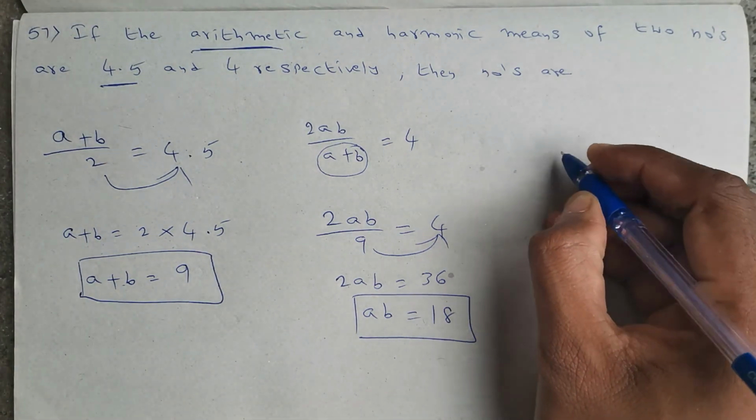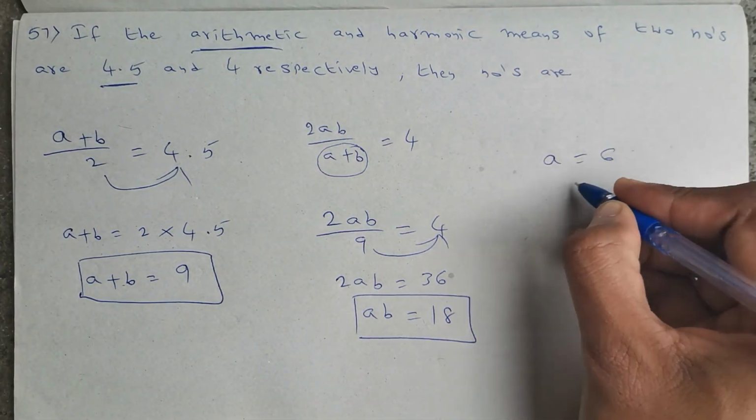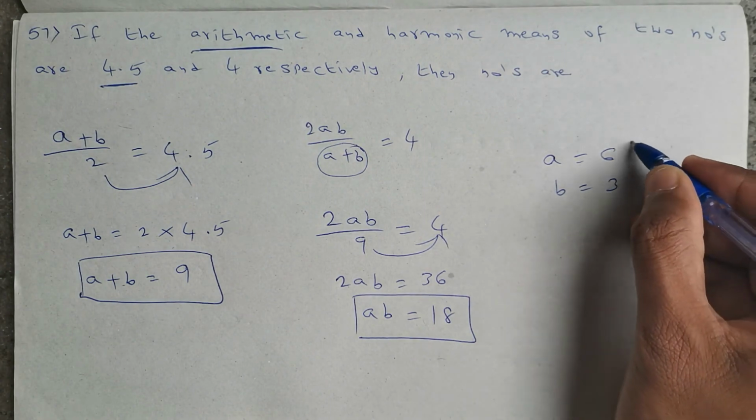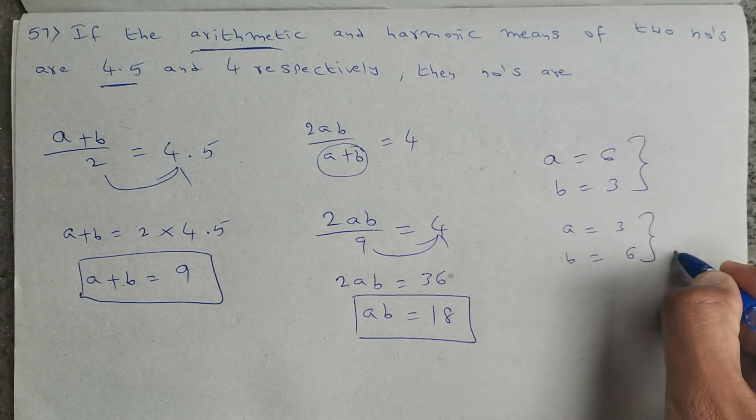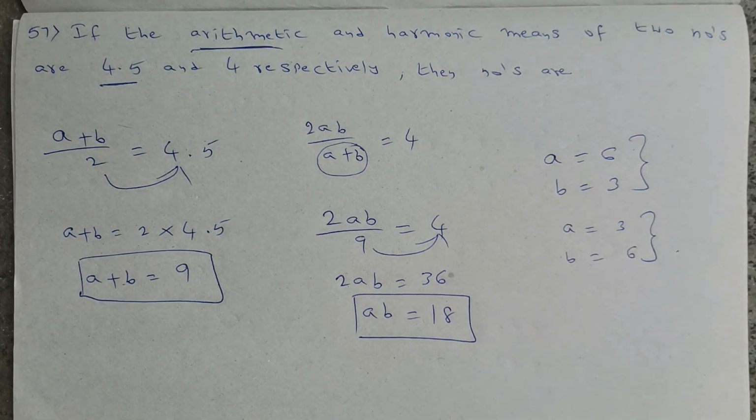Then what about the possibilities for a and b? A value is 6, b value is 3, otherwise a value is 3, b value is 6. So those two numbers are 3 and 6.